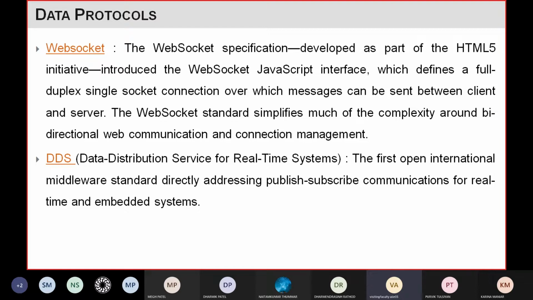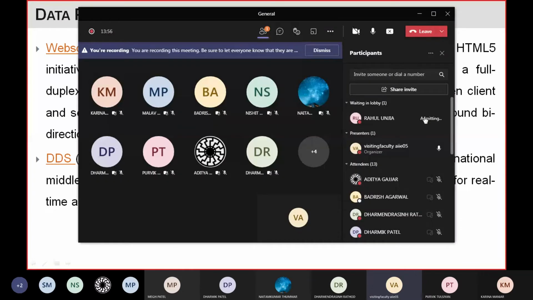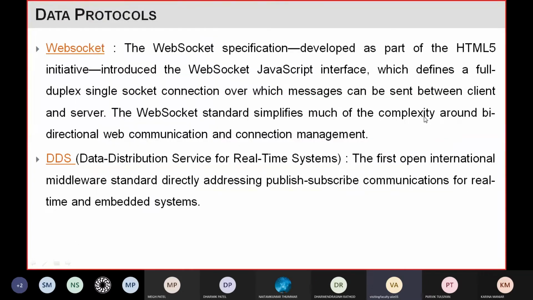Then one more protocol is DDS, right? DDS is the Data Distribution Service for real-time systems. This kind of protocol is generally used in real-time systems wherever you need any change in the data immediately, right? Then we can use this type of protocol.